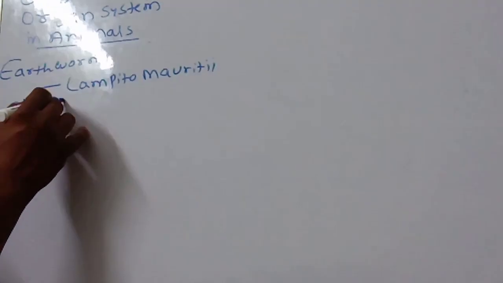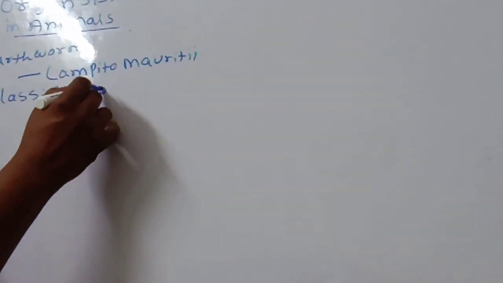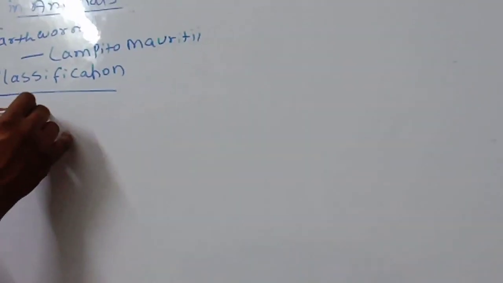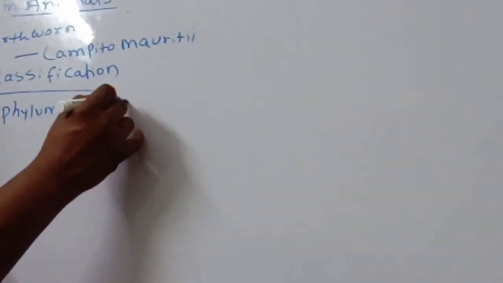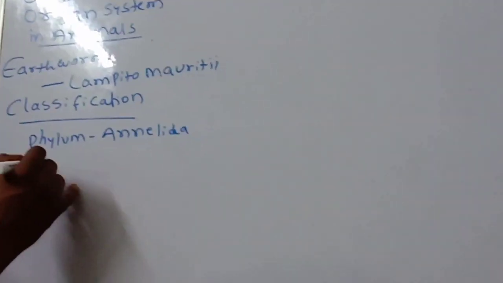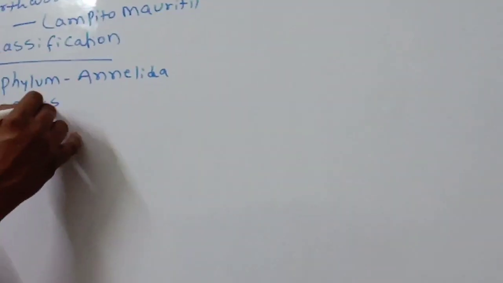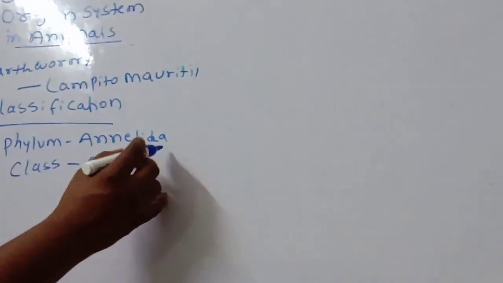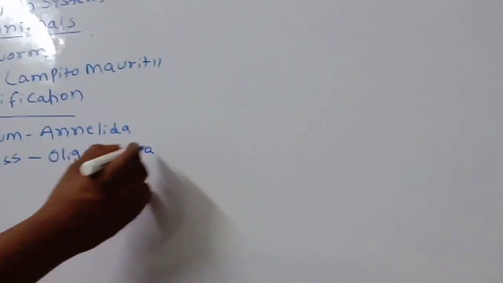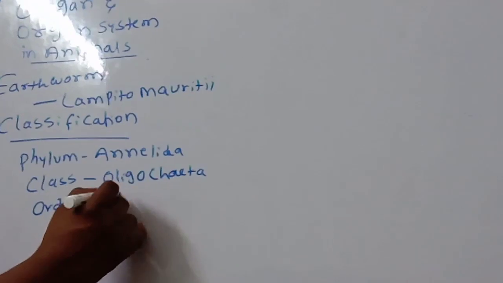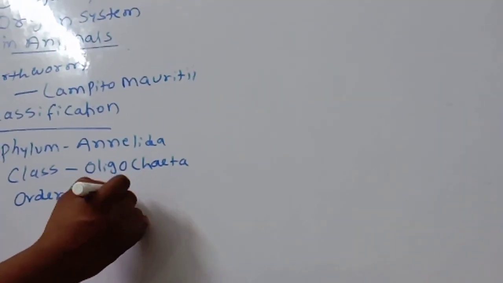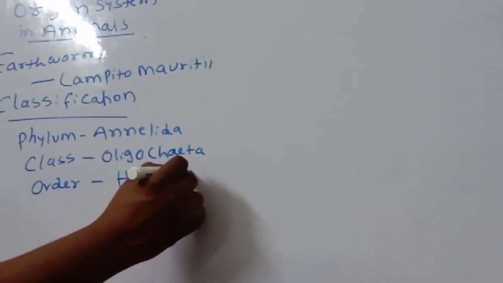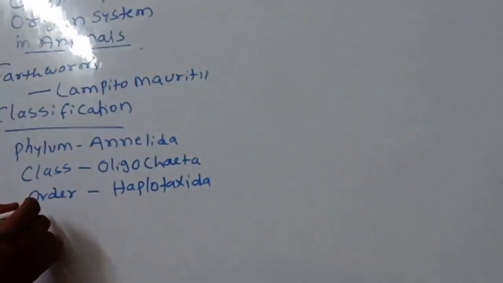Classification. So we are going to discuss the classification of earthworm. First one, phylum Annelida. Class Oligochaeta. This point you should remember. Order Haplotaxida.